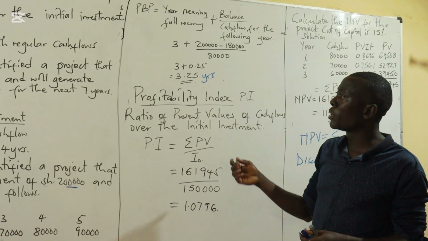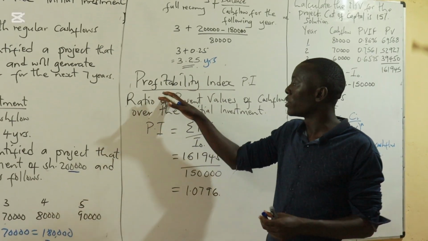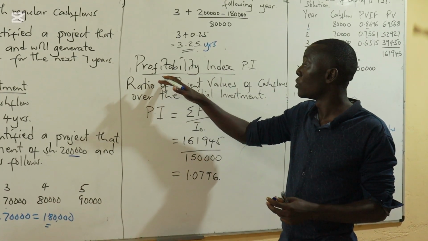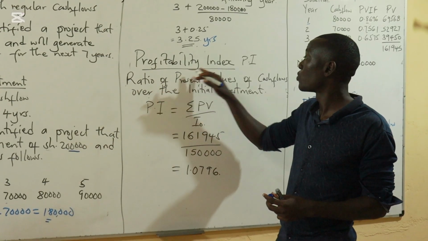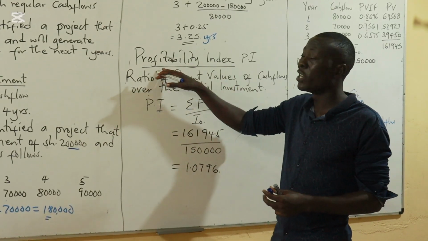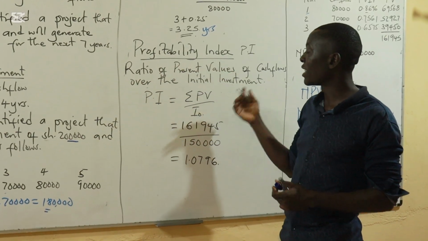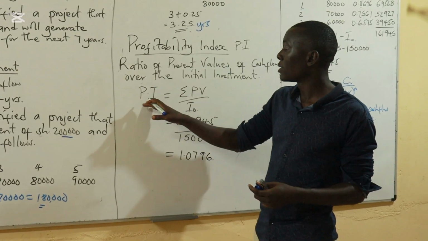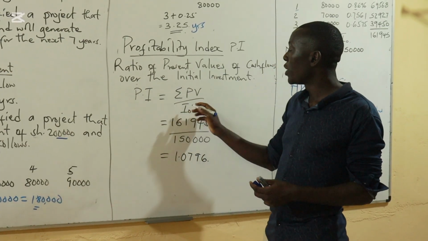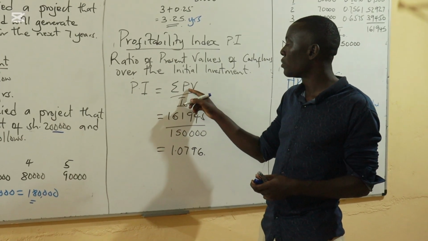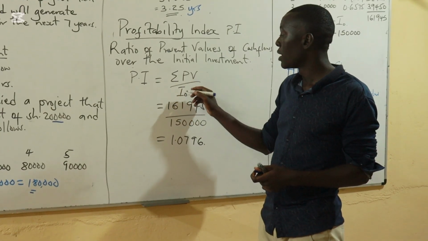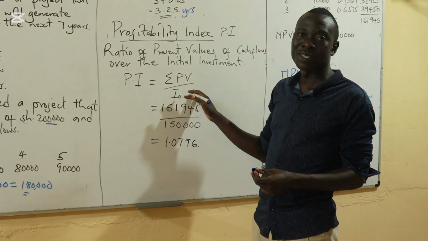The third technique that we use to do project appraisal is known as the profitability index. This is more or less the same as the NPV, only that at the end, when we are calculating our profitability index, we divide the summation of present values by the initial investment.